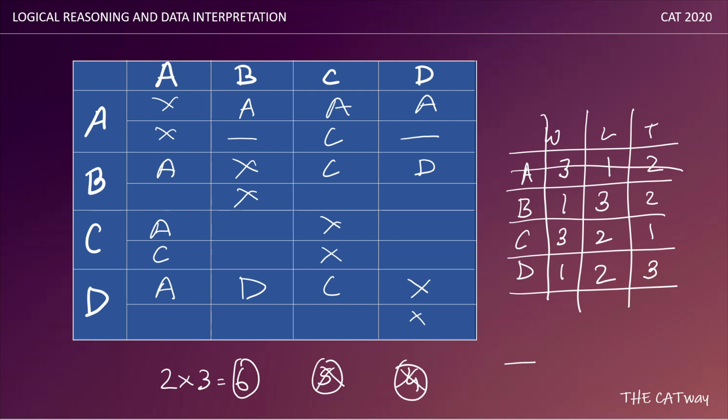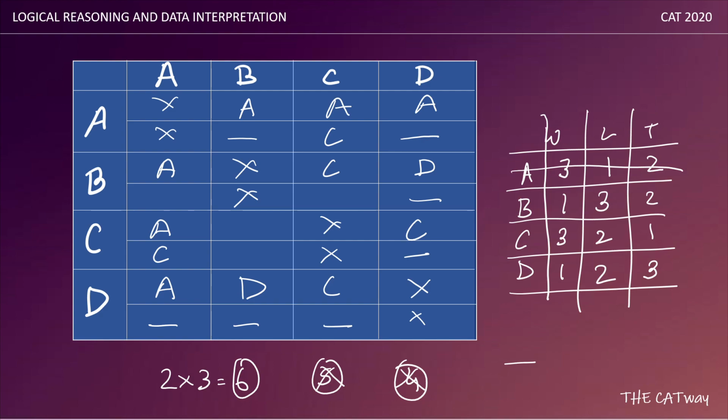Now after that, since B's loss is against D, and D has won only one match and that has come against B, it would have drawn one match against each of A, B, and C. So D has drawn a match against A, a match against B, and a match against C. So all of them are gone. Here also C has won. So now we have a table looking like this.